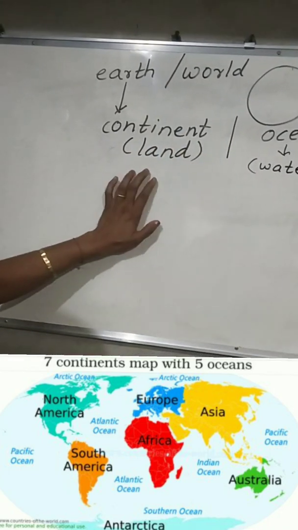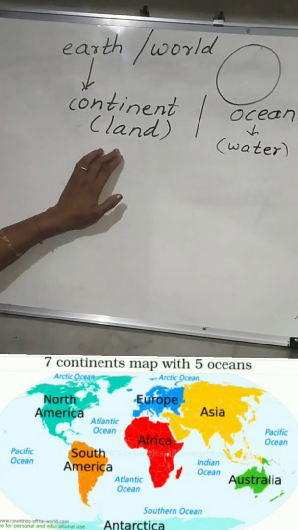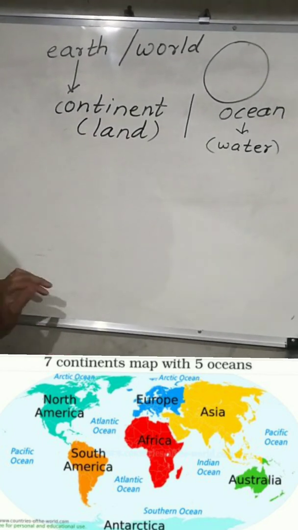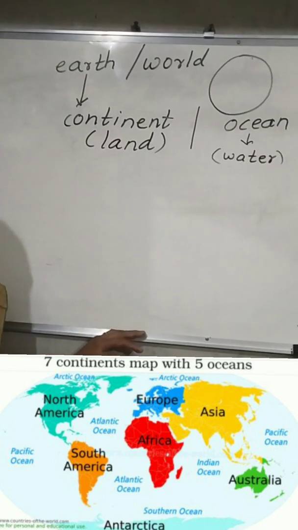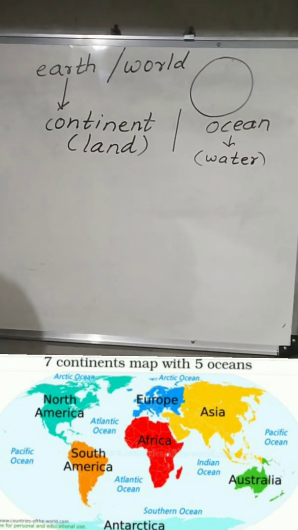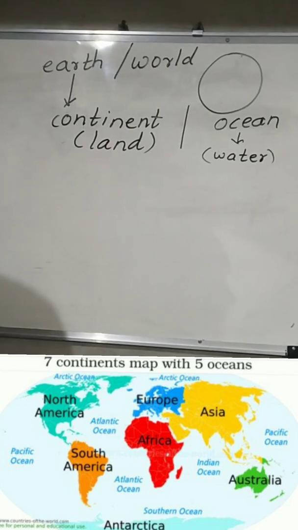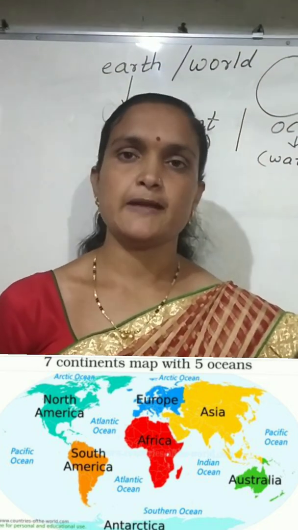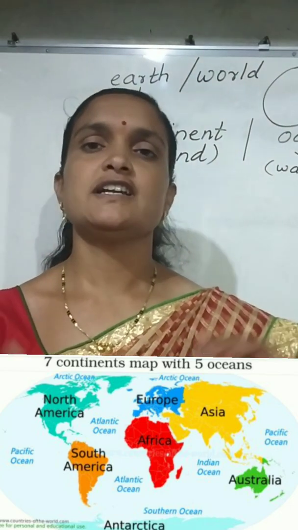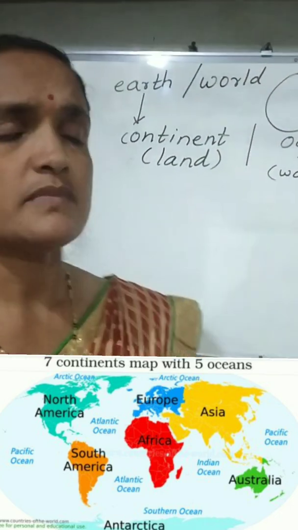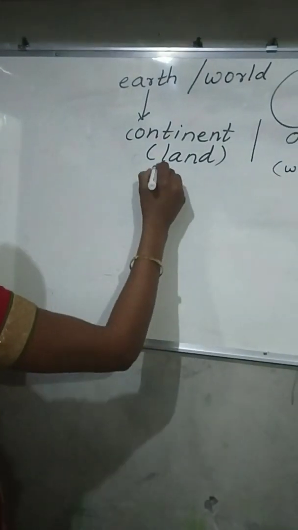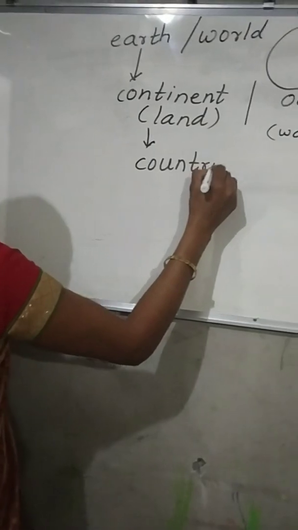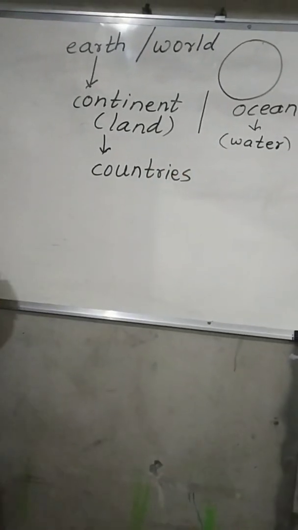Okay. If we see the continents, there are a total of 7 continents on the earth, and in these 7 continents there are different countries.